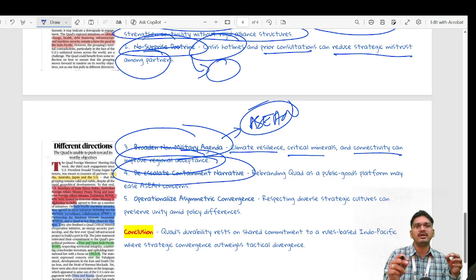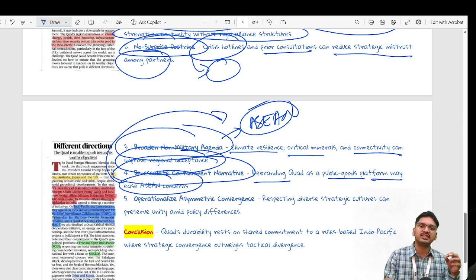De-escalating commitment narratives: rebranding Quad as a public good platform may ease ASEAN. Again, the most important part is to make Quad perceived as a more friendly summit rather than a hostile summit to Asian countries who are more aligned to China.